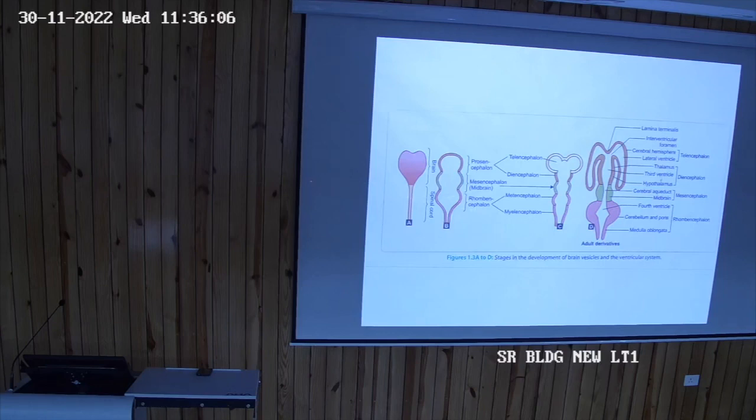The rhombencephalon again divides into two parts, metencephalon and myelencephalon. The metencephalon, that is this part, gives rise to the cerebellum and pons, and the myelencephalon gives rise to the medulla oblongata. So that is the way the brain develops.